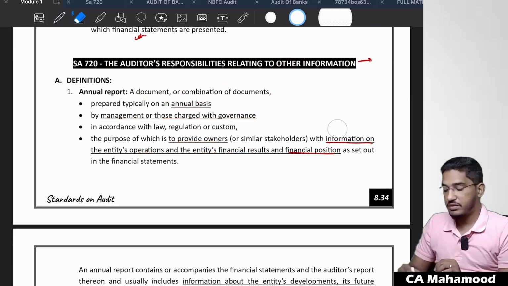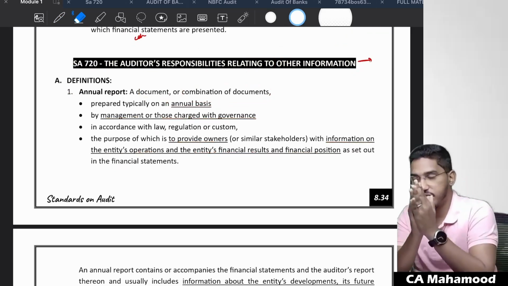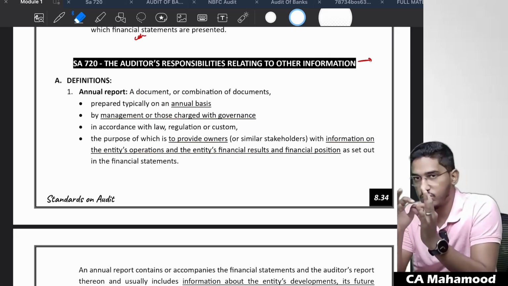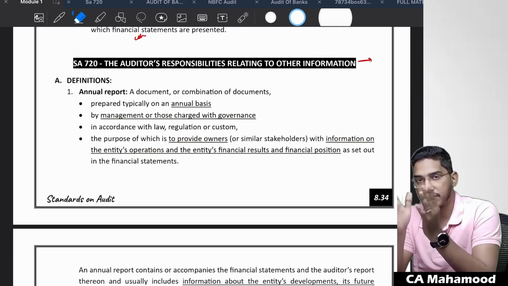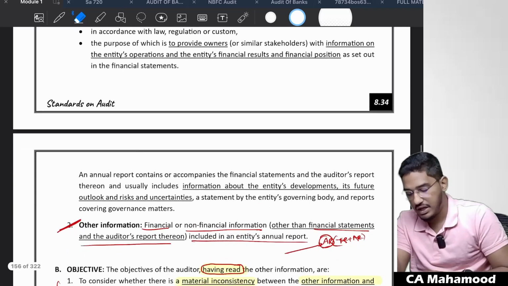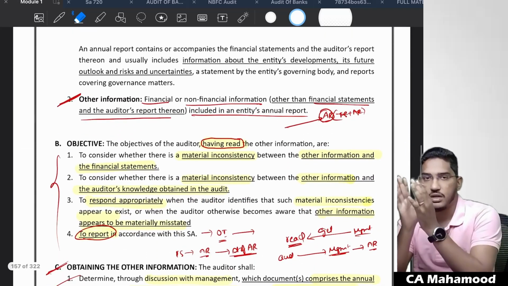So now, a summary of what we have discussed in this standard. First, we understood what is other information and what is the annual report. Other information is any information other than financial statements and the auditor's report in the annual report. We understood the definition of annual report also.